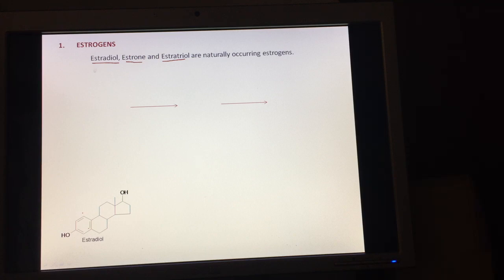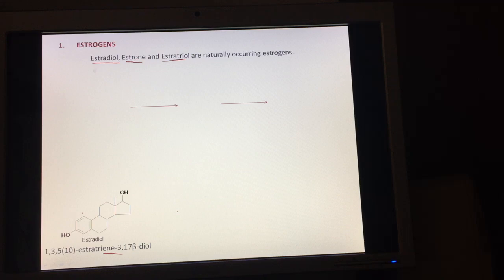Now estradiol, because it is an estrane derivative, in addition has a hydroxyl group, or an ol group, at the 3rd position and at the 17th position. At the 17th position it is attached in the beta configuration. Beta means above the plane of this steroidal ring structure. So the chemical name of estradiol is 1,3,5(10)-estratriene-3,17 beta-diol.